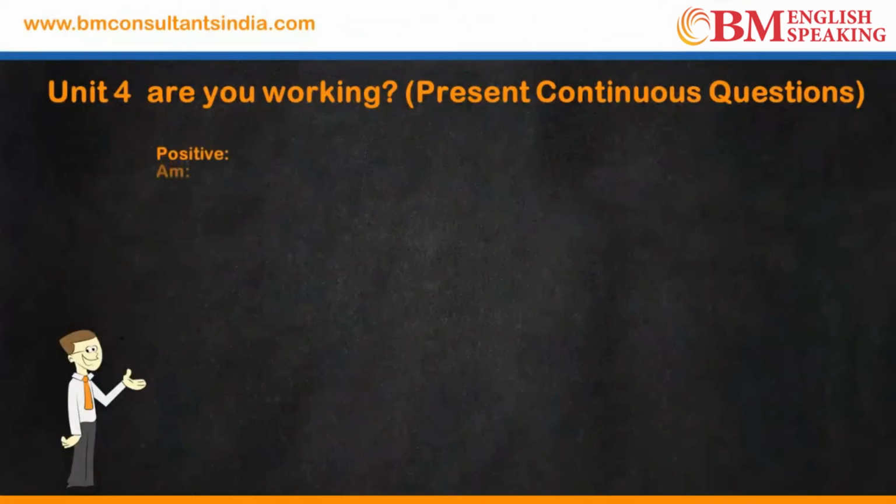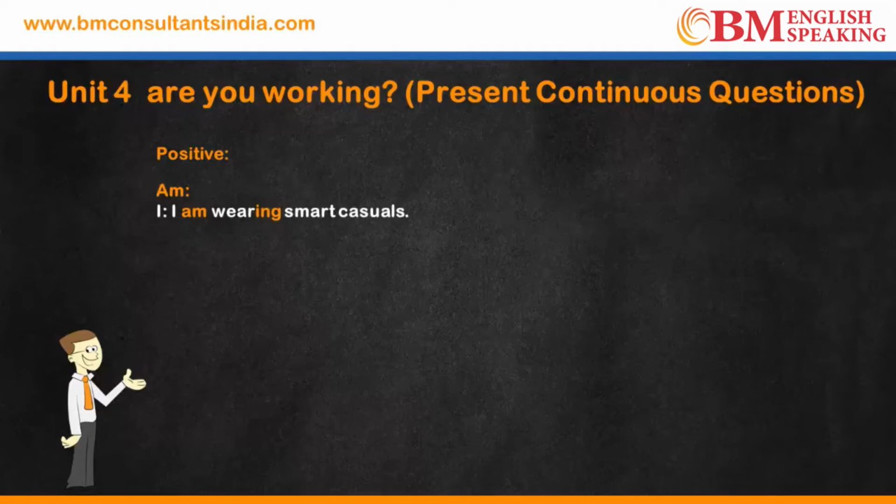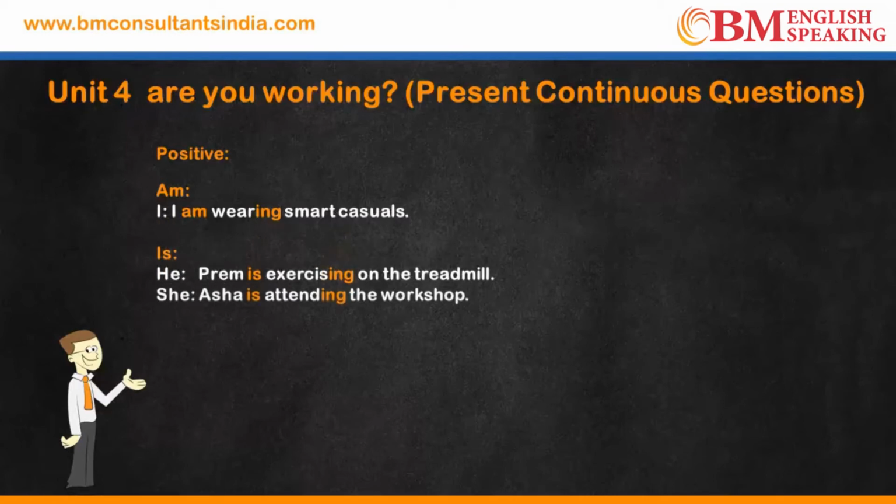Let's look at some more examples. We studied in positive present continuous tense statements. I am wearing smart casuals. He is exercising on the treadmill. Prem is exercising on the treadmill. With he we use is. She is attending the workshop. Asha is attending the workshop. The microwave is working properly. It is working properly. With it we use is. Work plus ing becomes working.